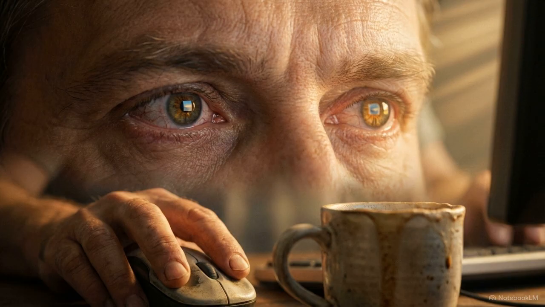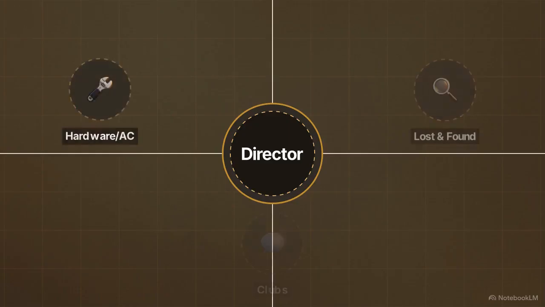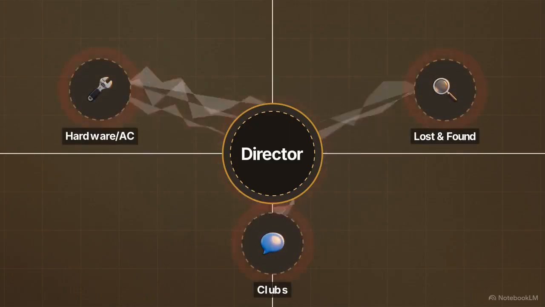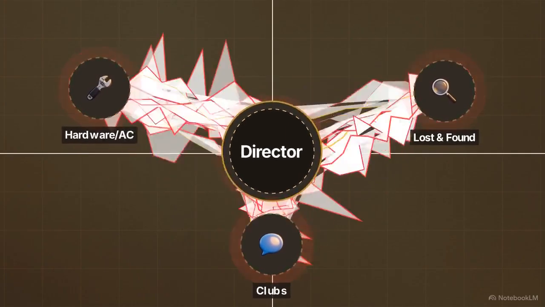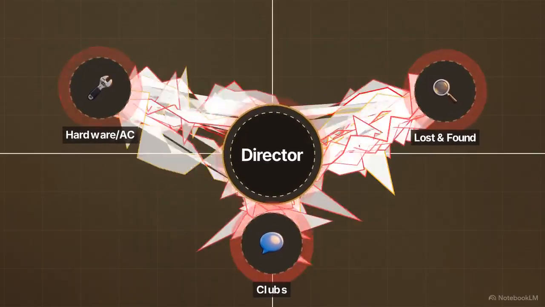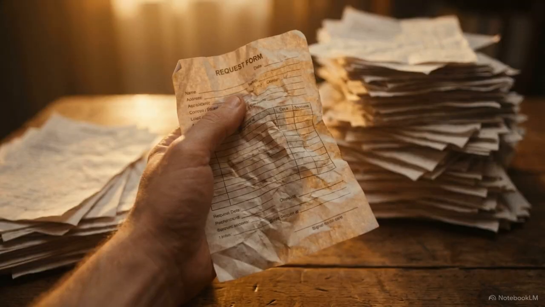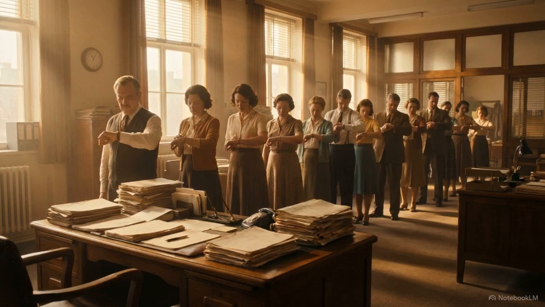Since these requests lack clear categories, the director must read every submission and manually forward the details to the right department. This manual routing turns him into a human switchboard, stalling all other campus operations while he sorts through the noise. Hand-sorting unstructured data creates a bottleneck that limits the school's ability to respond. When human staff are stuck categorizing text, organizational efficiency disappears.